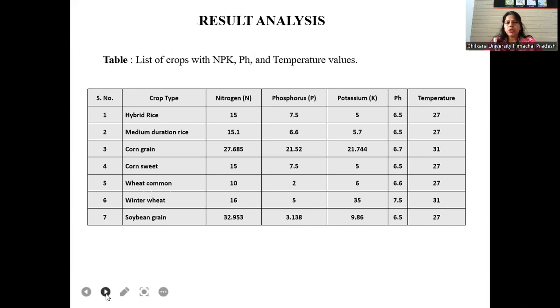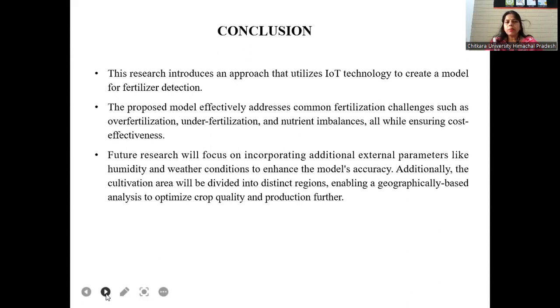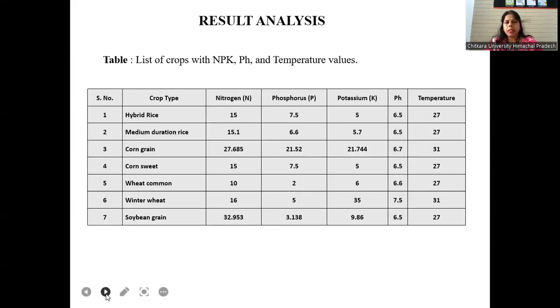Now, from the result analysis, we found that this type of crops have a nitrogen value this much, and phosphorus, potassium value, pH value, and temperature. We have taken the example of hybrid rice, medium duration rice, corn grain, corn sweet, wheat common, winter wheat, soybean grain. For this type of crop, the nitrogen value is fixed, phosphorus value is there, potassium value is there, pH value and temperature value is there. Then this table makes a clear view that if we go for fertilization, we go for the knowledge.